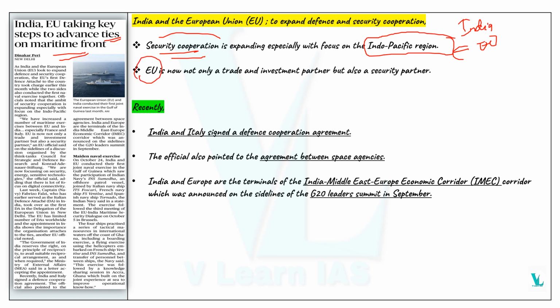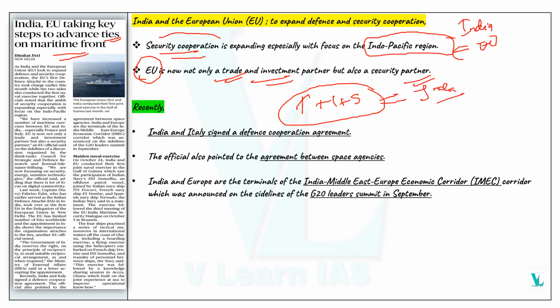As well as the European Union is now focusing on trade, investment as well as security partnership. So these are the three major relations between India and the European Union. Recently we have come to know about a defense cooperation agreement signed by India and Italy.